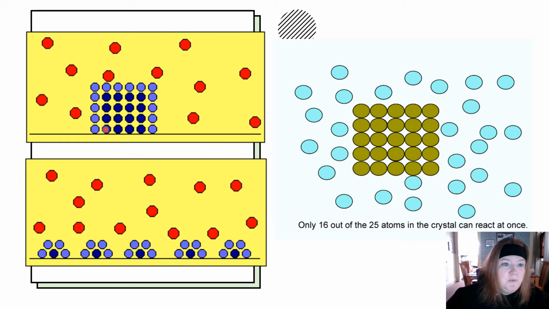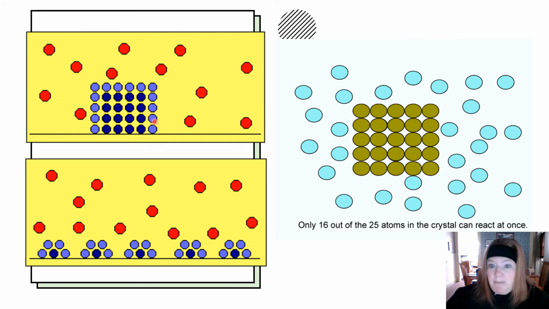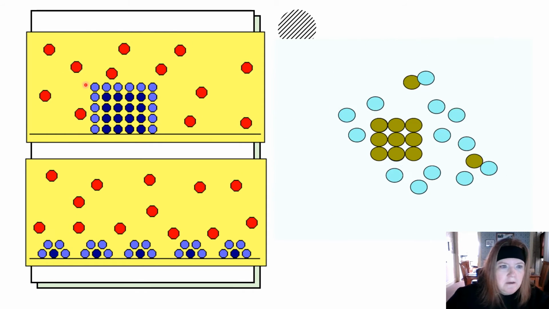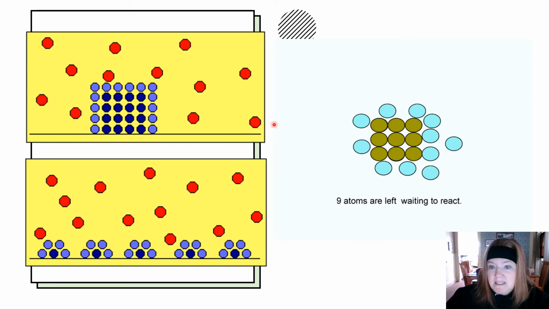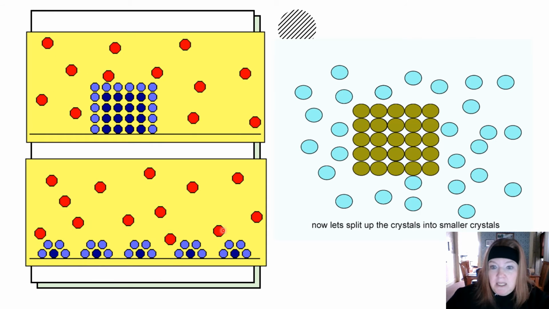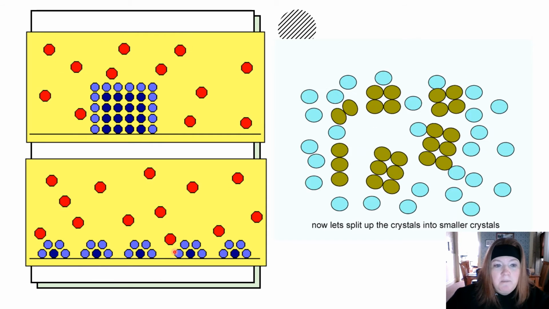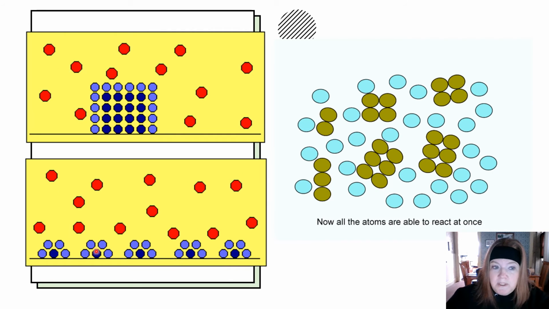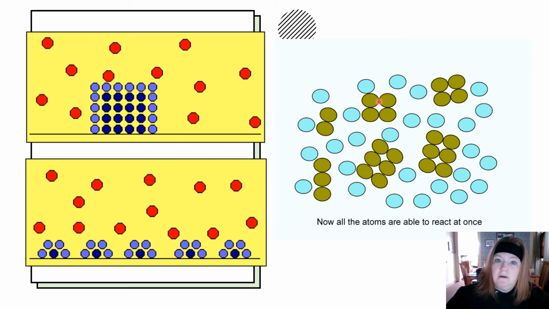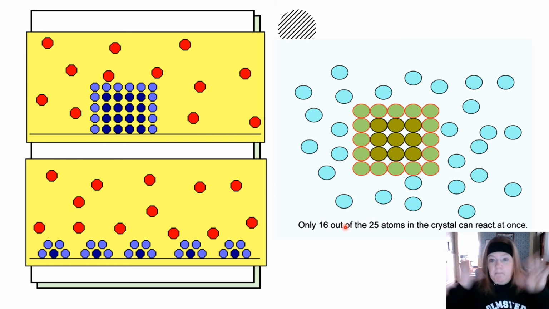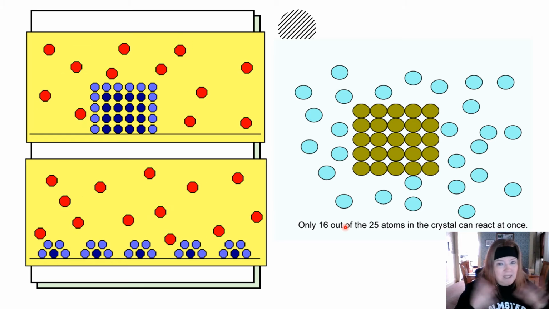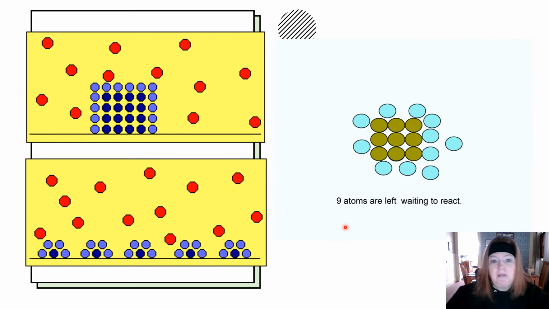So let's look at it visually. Right here, you can see in this example is a big chunk, a big piece. Only those particles on the outside actually have any contact to be able to have a collision. If, on the other hand, we break it into small pieces and that increases the surface area, you can see how more of the particles are exposed to be able to have effective collisions. So how do we increase surface area? We break it into smaller pieces. Big chunk, only the outside pieces can react. All the pieces on the inside, they don't have any contact with the particles they need to collide with. So let's look at another visual.